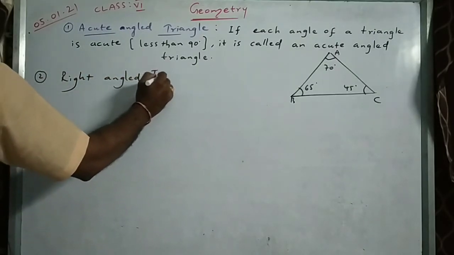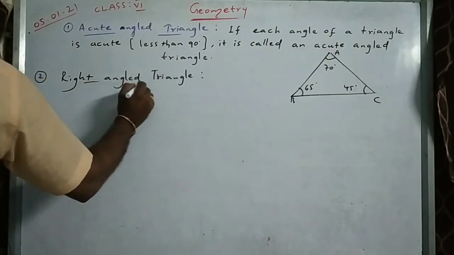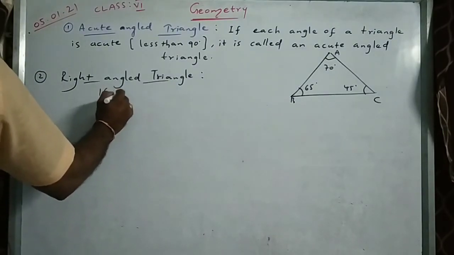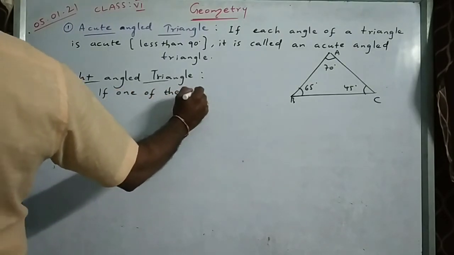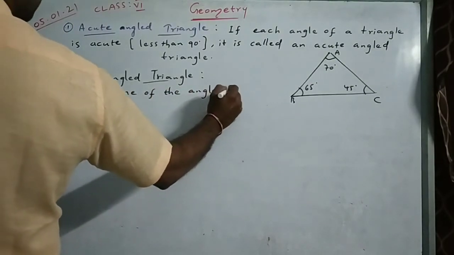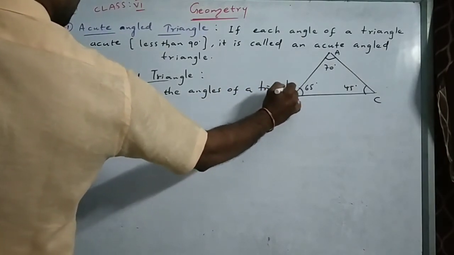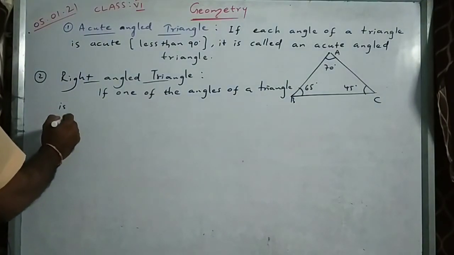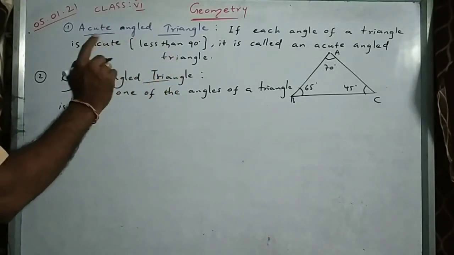Right angled triangle means exactly one angle of 90 degrees should be there. If one of the angles of a triangle is 90 degrees, out of three angles one should be 90.